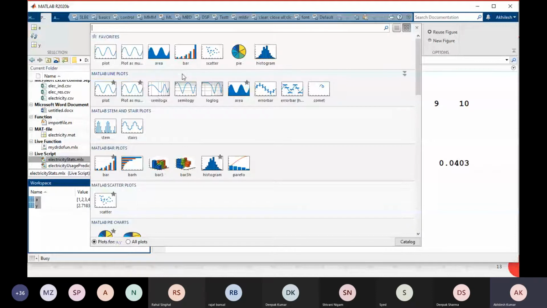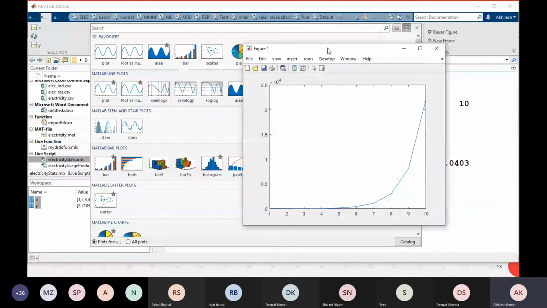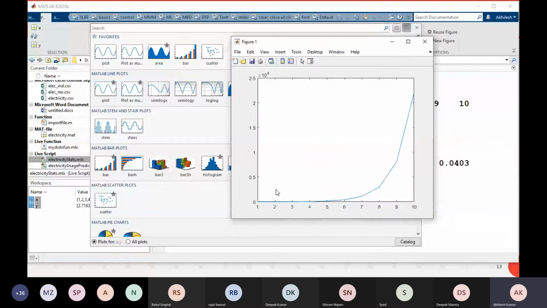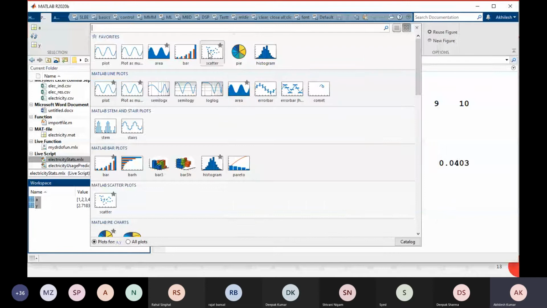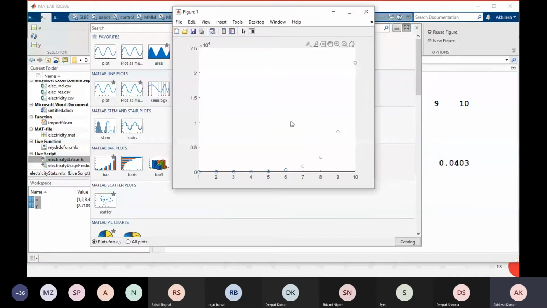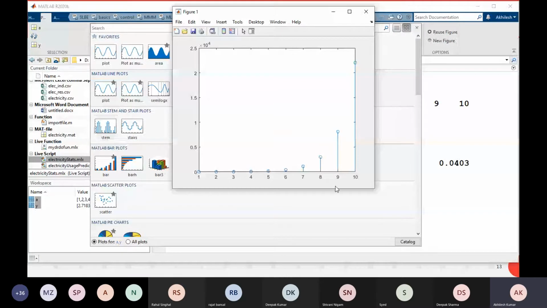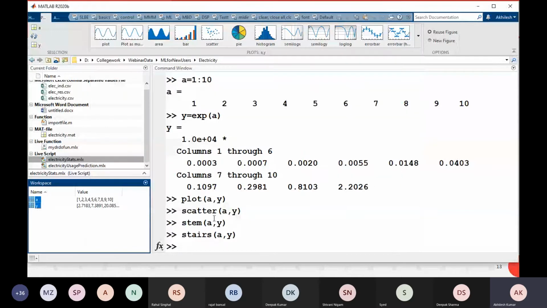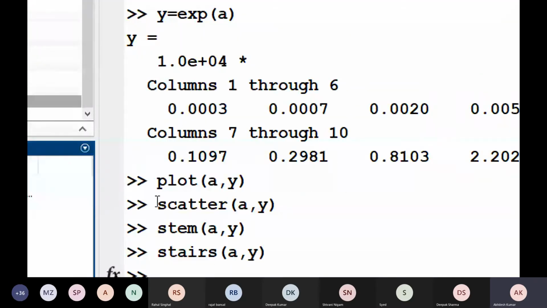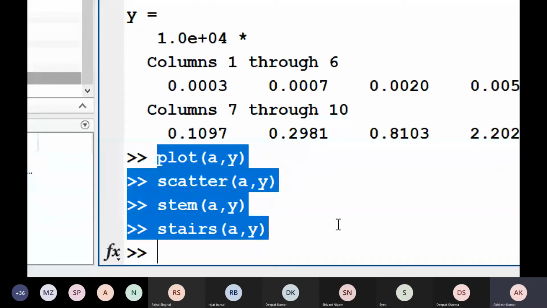You see that different plots are there: area plot, bar plot, stem plot, scatter plot. This is the exponential, but because there are very few samples, only 10, it looks discrete. If I click on scatter plot, I will get the scatter plot, and this is the stem plot of this, and stair plots. Very easily you can plot different kinds of data in MATLAB. You see that whatever I was clicking for plotting, MATLAB displays those functions here.